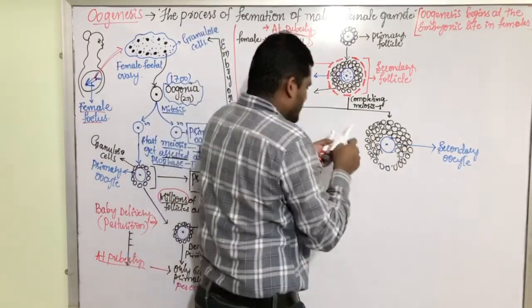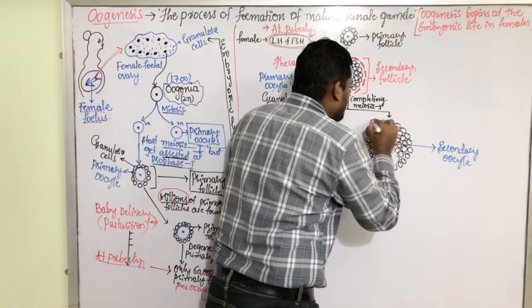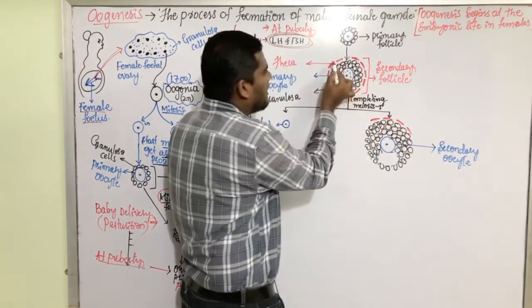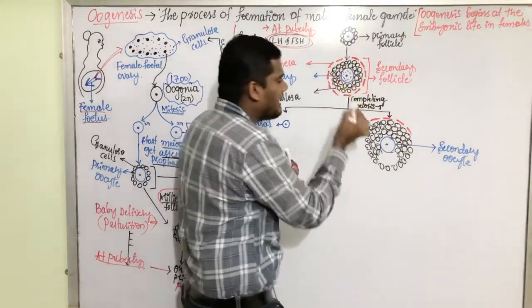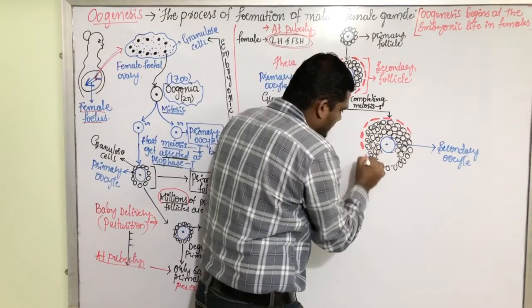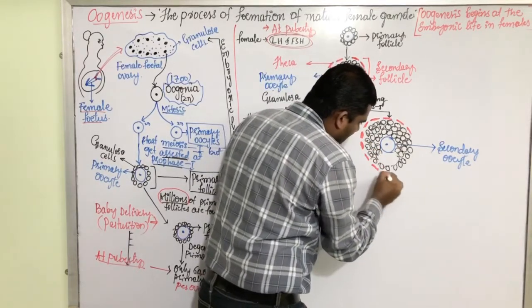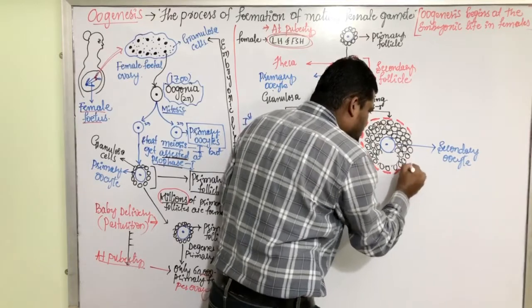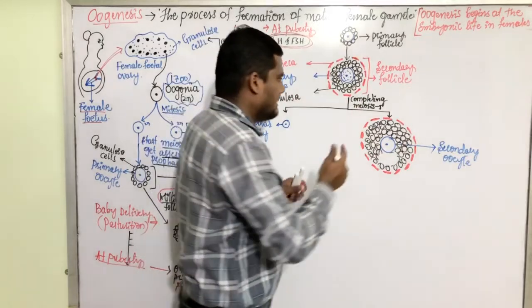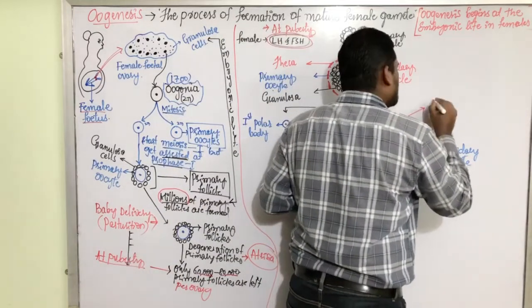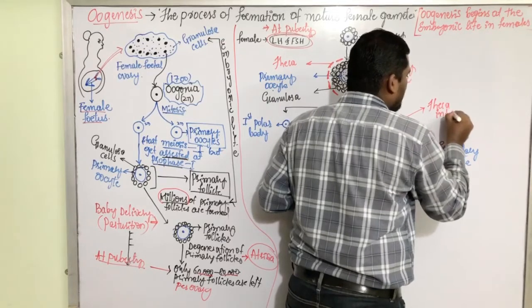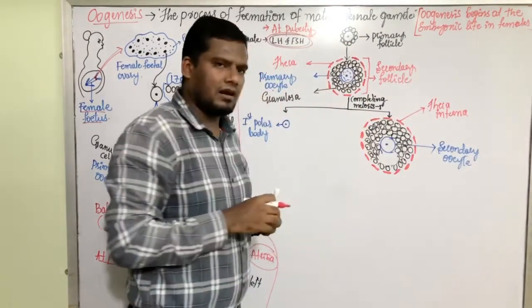And we have the theca layer here. This theca divides into two layers. There is only one layer of theca, but in the next stage, we'll have two layers of theca. This is one layer of theca. Theca literally means the covering layer or envelope. This inner theca is called as theca interna.